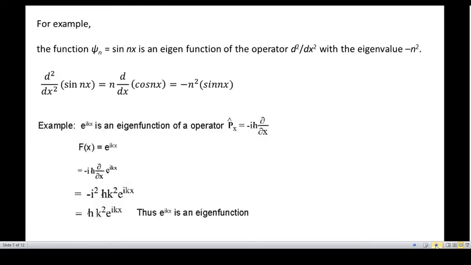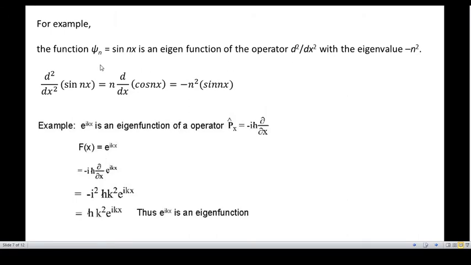Okay, let us take an example of the wave function psi n is equal to sin nx. You can show that this is an eigen function corresponding to an operator d square by dx square with an eigen value minus n square. Here d square by dx square is an operator. The wave function is sine of nx. Then you can show that psi n is the eigen function. Let us see how you can show that.